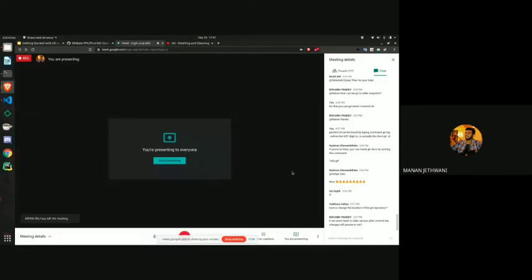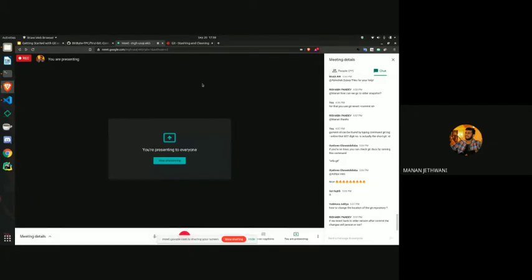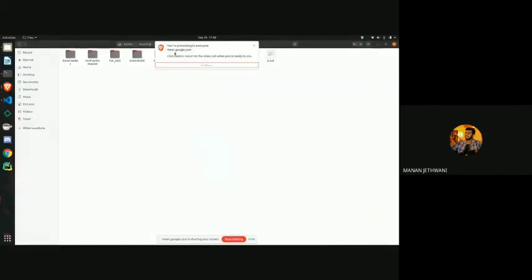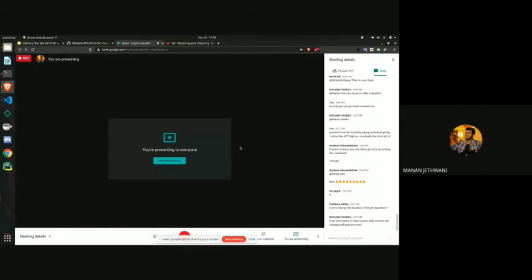How to change the location of the Git repository? You can just copy and paste it, or cut and paste it somewhere else if you want to. Like, I have this as one of my Git repositories. I can just cut it and paste it anywhere. It doesn't matter. Any other questions?